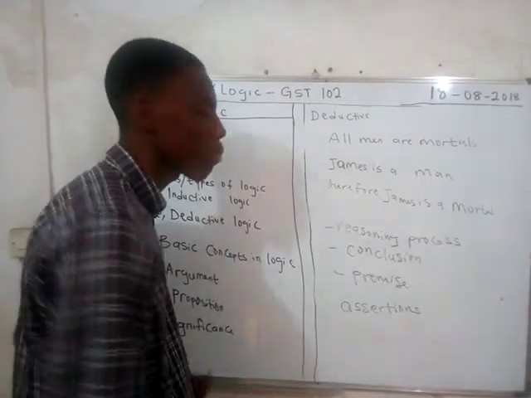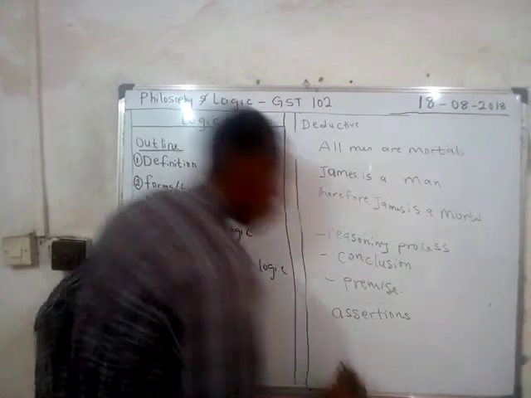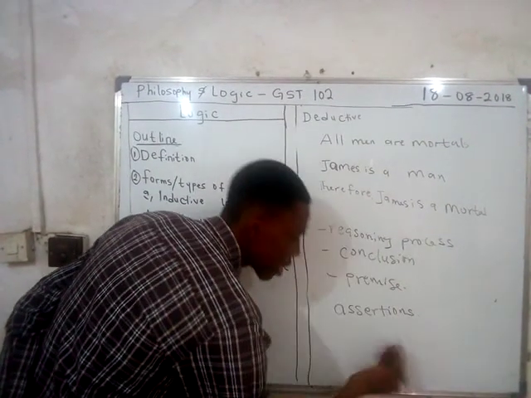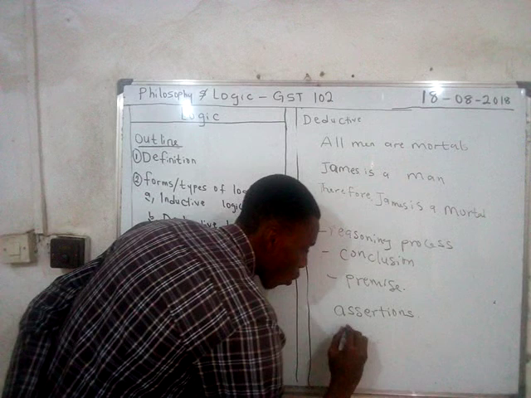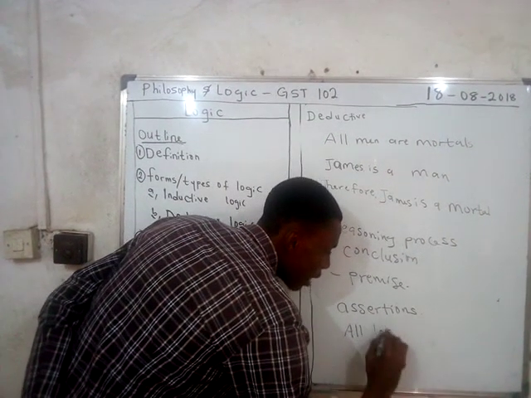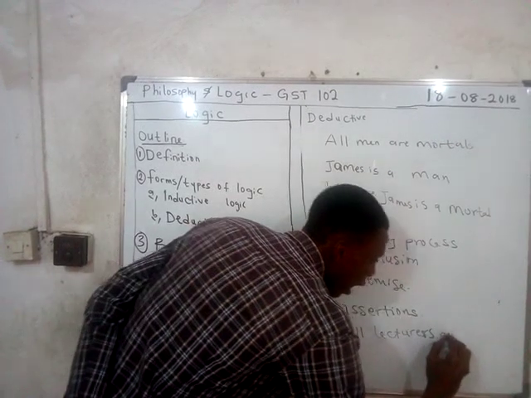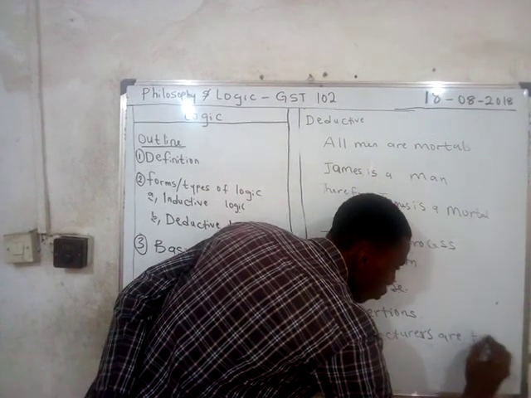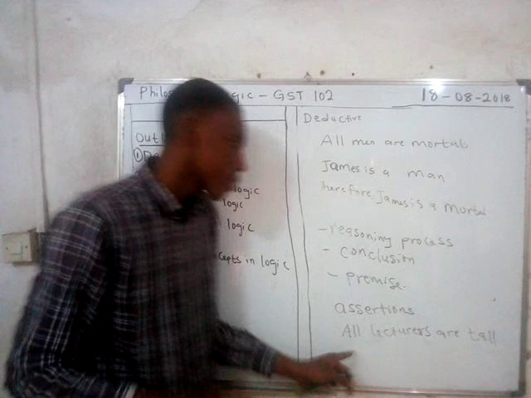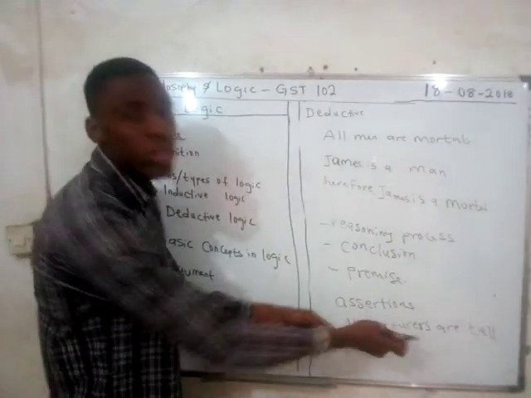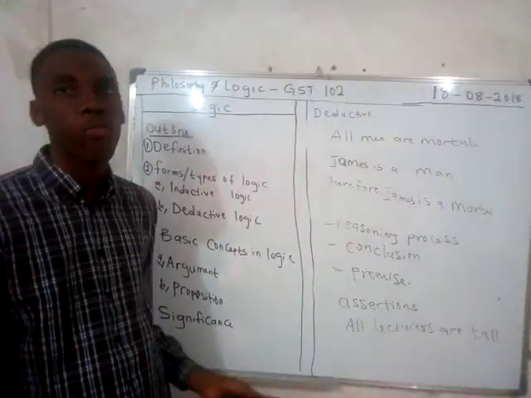Now let's take an example of an assertion. A statement can go like: all lecturers are tall. This is just a statement, and this statement could be either true or false.